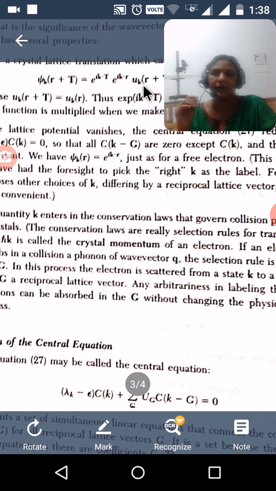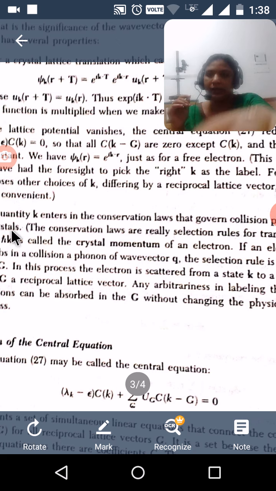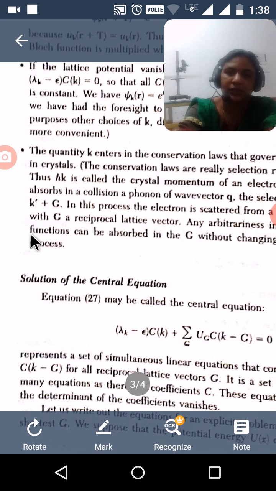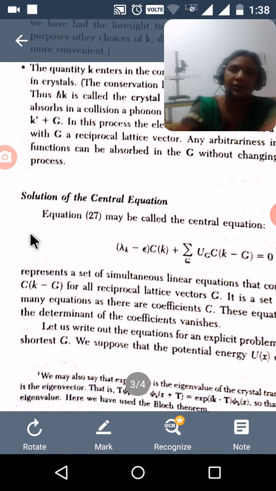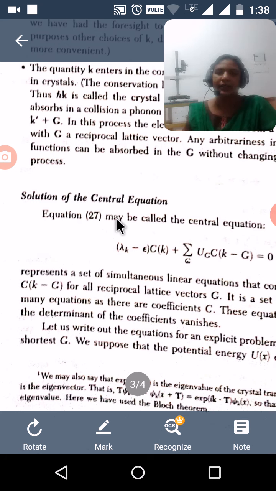The wave vector k has different properties. First, the lattice constant and translation vectors are invariant. Then the lattice constant potentials vanish. Then this is reduced to k minus G equal to 0 except C of k. Another is a conservation law, which obeys conservation laws. Based on this law, we can explain the momentum ħk. Then another one is the solution of the central equation.